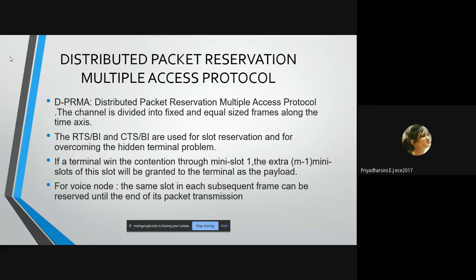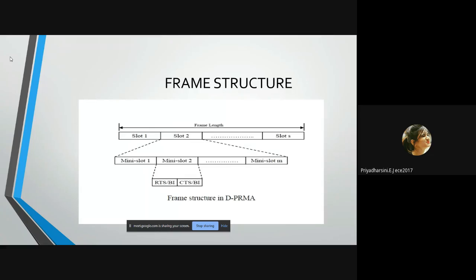If a terminal wins the contention through mini slot 1, the extra M-1 mini slots of this slot will be granted to the terminal as the payload. For voice nodes, the same slot in each subsequent frame can be reserved until the end of its packet transmission. This is the frame structure of D-PRMA.